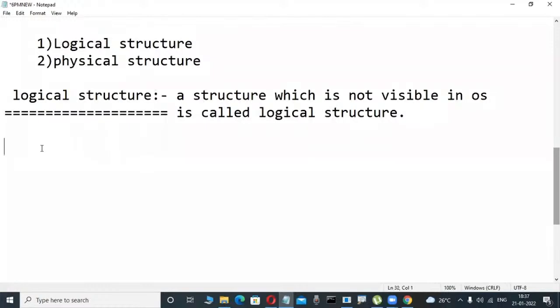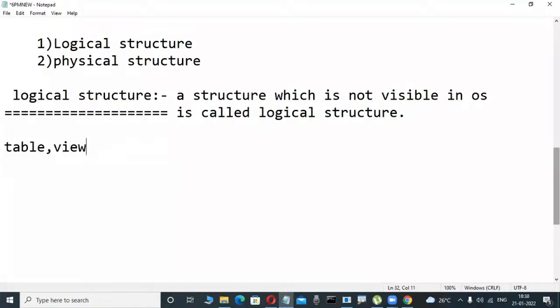But in this logical structure only, developers are working. Suppose I'm a PL/SQL developer, you are a SQL developer, Java developers, .NET developers, Python developers, ETL developers. These all persons are working in the logical structure. That logical structure contains tables in Oracle, and in SQL Server also tables are there. MySQL also tables are there.